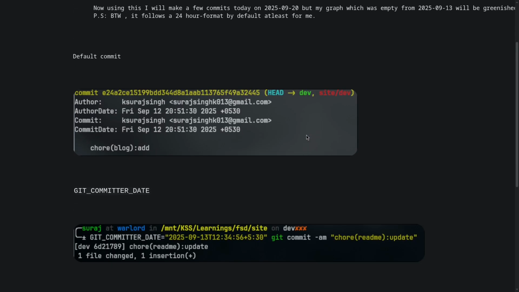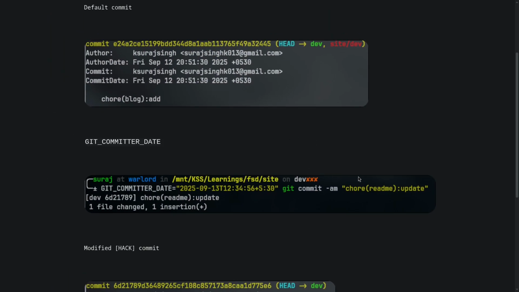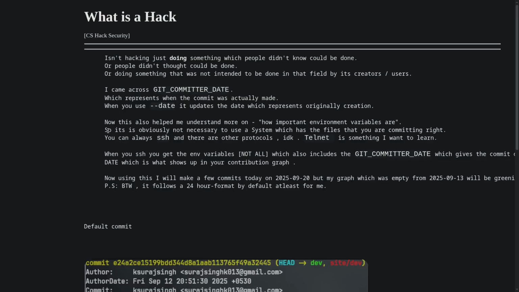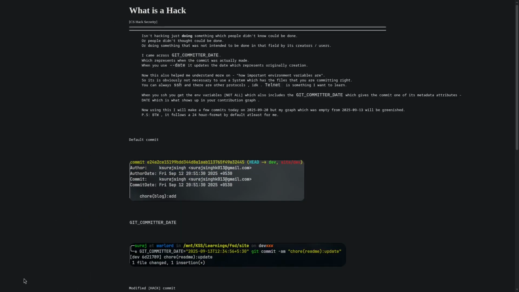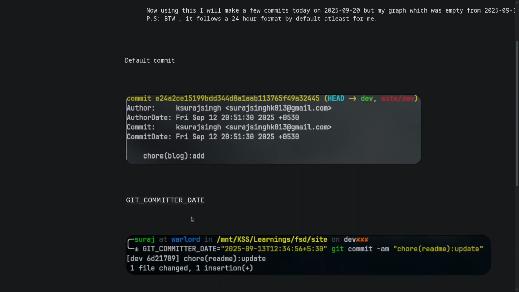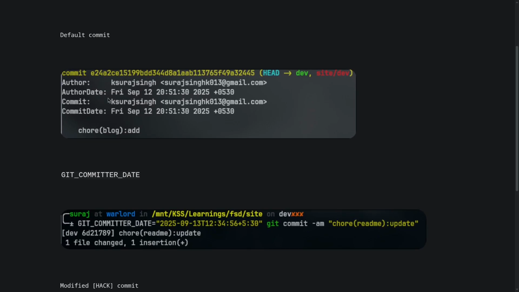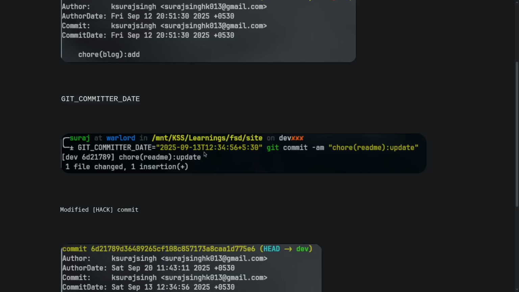Okay, so this is the first commit. This is now the same commit. I'm making a new commit called readme update. This was blog add. This is a readme update and on a different date. But okay, when was this made? Anyways, by the time I made it, it's already after September, right? So I'm going to make a new commit which is September 13th.